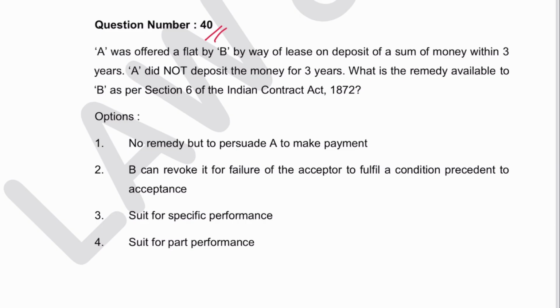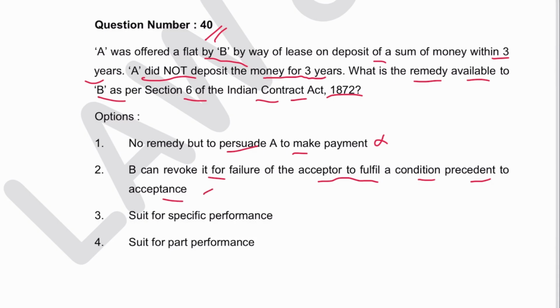Next is 40. A was offered a flat by B by way of lease on deposit of a sum of money within 3 years. It did not deposit the money for 3 years. What is the remedy available to B as per Section 6 of the Indian Contract Act? It is a revocation, no remedy, persuade A to make payment, no. B can revoke it for failure of the acceptor to fulfill the condition precedent to acceptance. 2 is the answer. Section 6 says exactly this, revocation. Revocation how made? Section 6 is about revocation of offer.